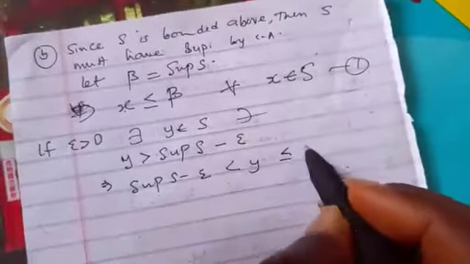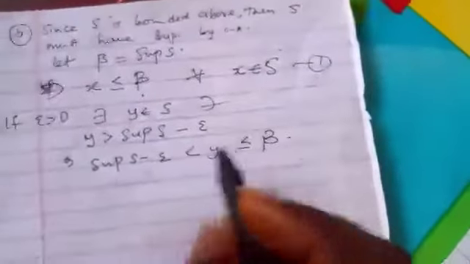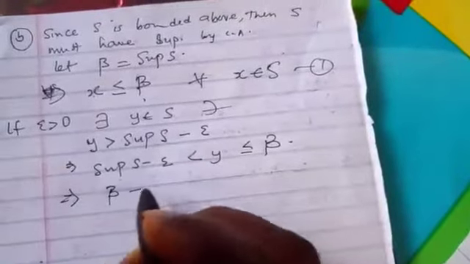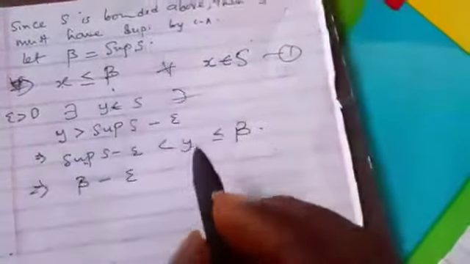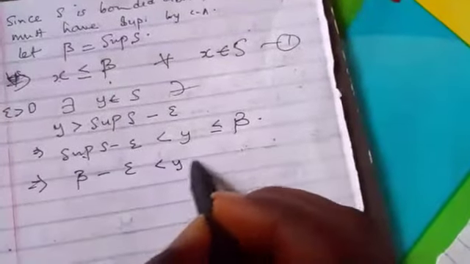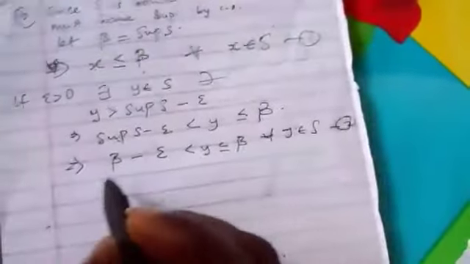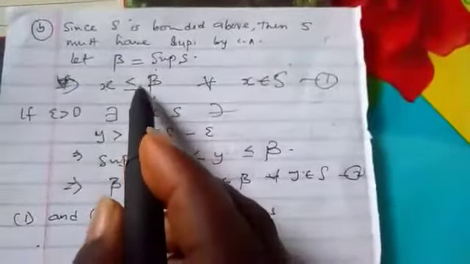Then y will be less than or equal to our beta according to this one, which we can just write as beta minus epsilon, because the supremum is our beta, is less than y, is less than or equal to beta. So this is for all y belonging to S. This is equation 2. Now 1 and 2 can be written as